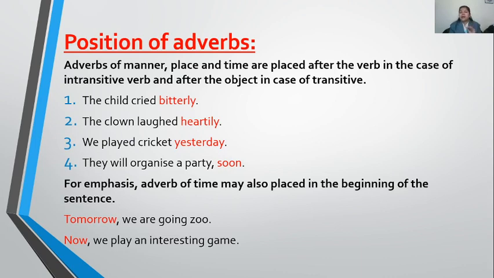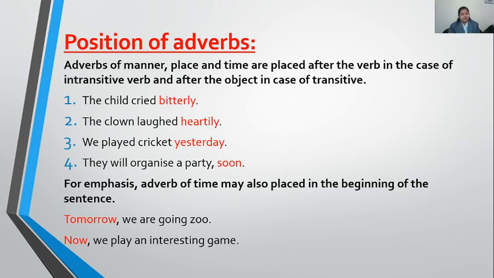First I am trying to clear the difference with tone. If the adverb of time is used in the beginning of the sentence, how will we speak it? Tomorrow we are going to the zoo.